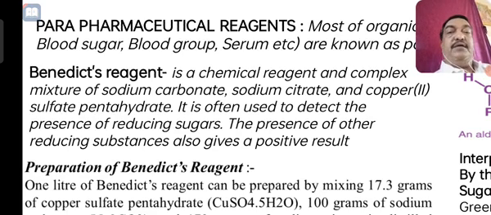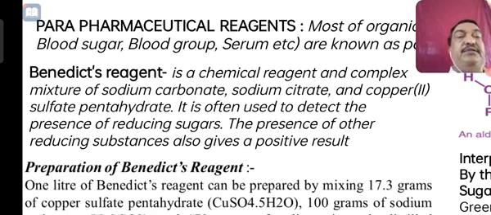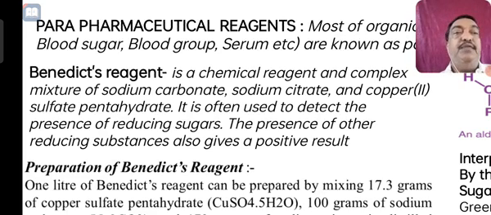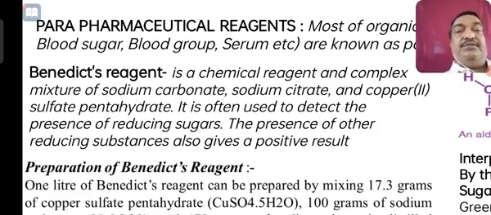The presence of other reducing substances also gives a positive result. Benedict reagent is generally used to test the sugar present in urine or blood, particularly while testing urine.